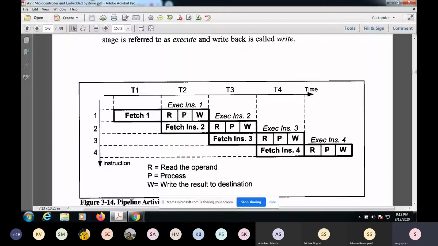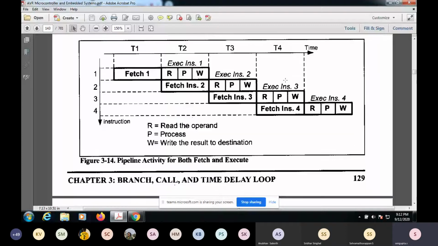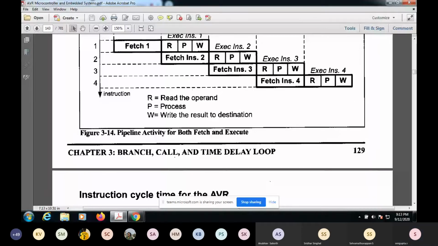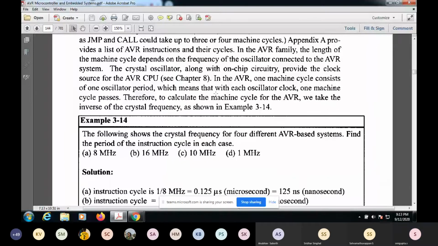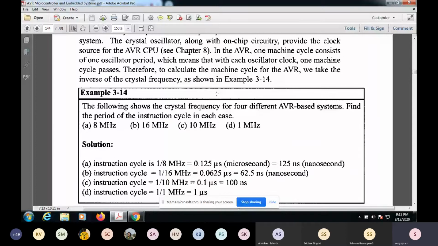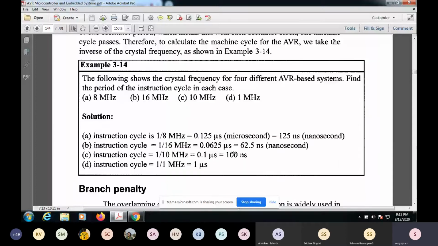So all these things are happening in each instruction cycle, but in between, some parallel activities also go on. This is again very simple, but it tells you how each instruction cycle works.